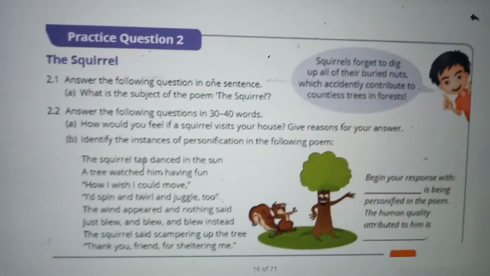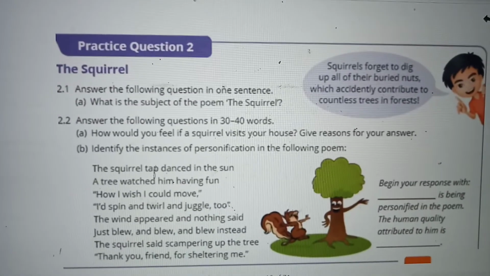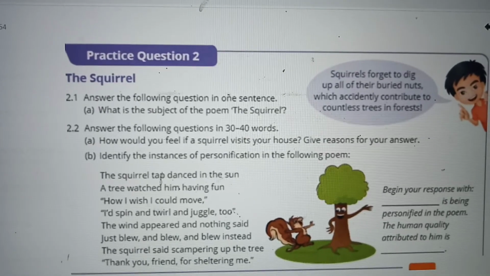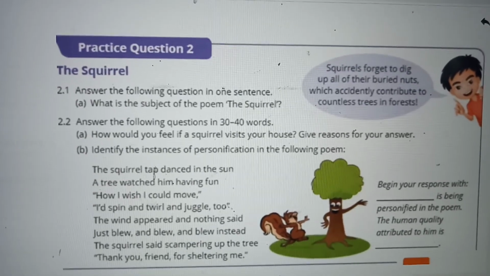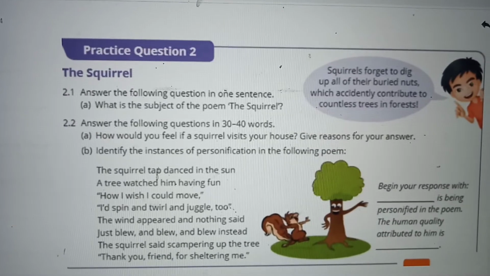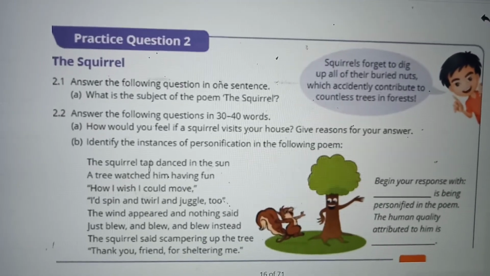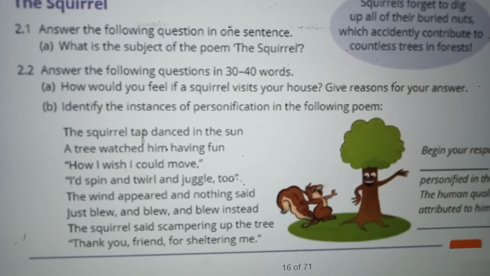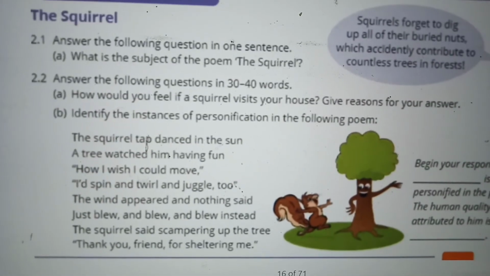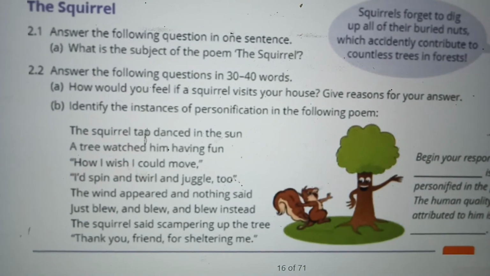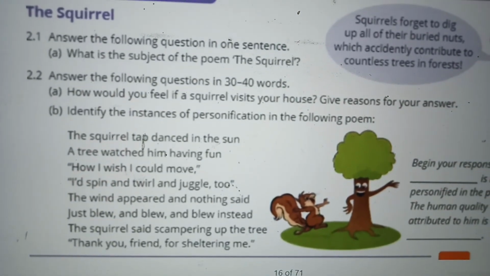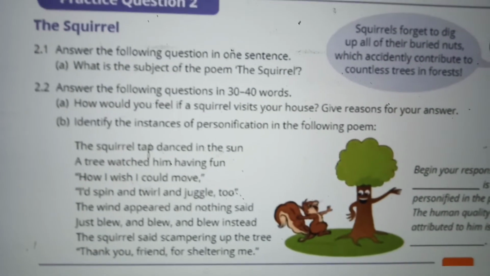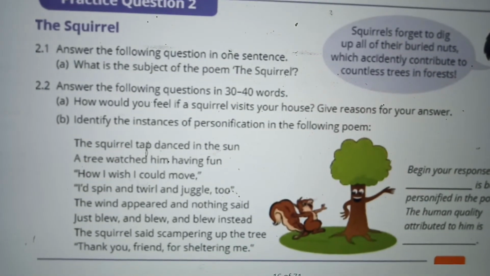Now we'll go to the types of questions. In the next video, I will explain this again. What are the different types of questions? Identify the instances of personification in the poem. Just read the poem. The squirrel danced in the sun. A tree watched him, trees watching him, having fun.